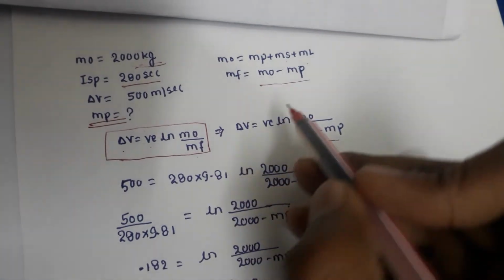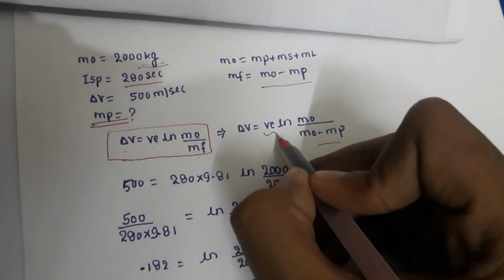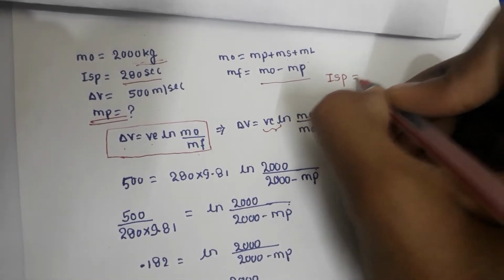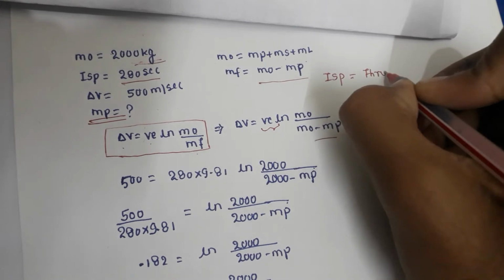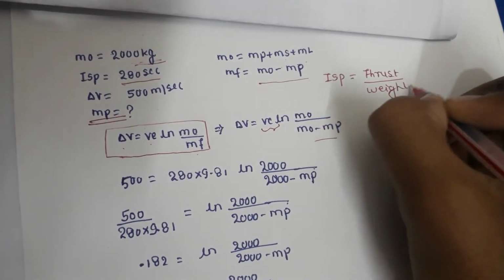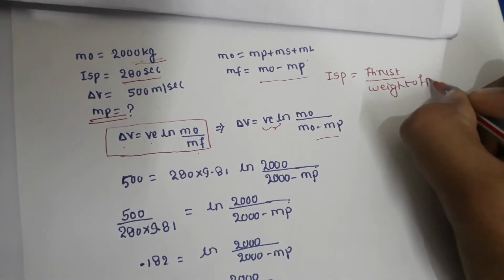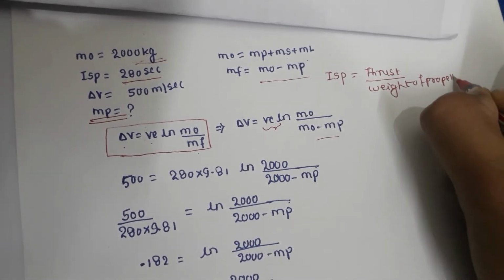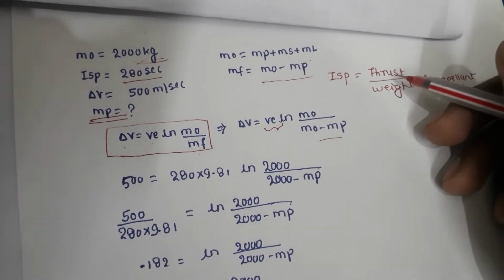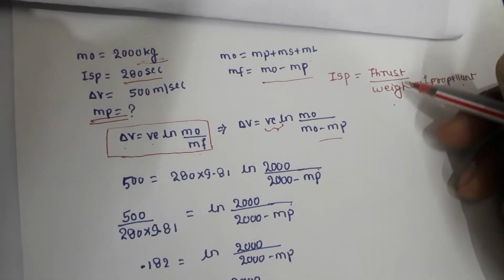One more thing: here we don't know the exit velocity, but we know the specific impulse, Isp, which means thrust per unit weight of propellant. If the mass of the propellant and the mass of the air flow are the same, then the mass will cancel out.